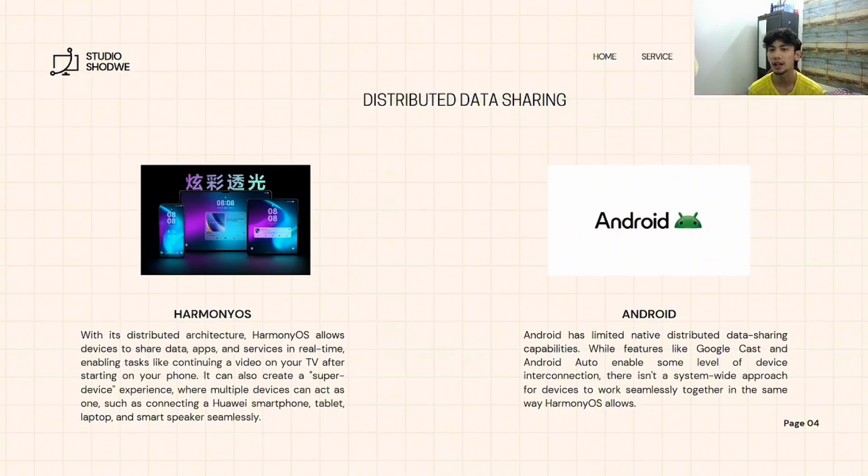Meanwhile, Android has limited native distributed data sharing capability. While features like Google Cast and Android Auto enable some level of device interconnection, there is no system-wide approach for devices to work seamlessly together in the same way Harmony OS allows.